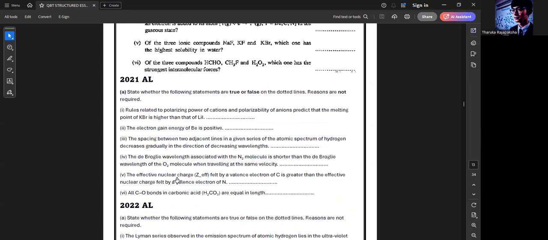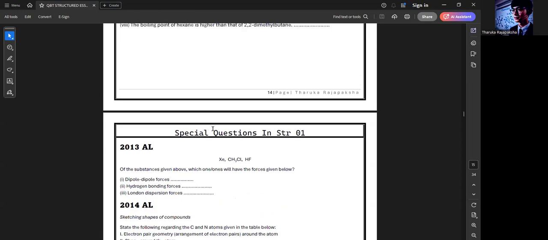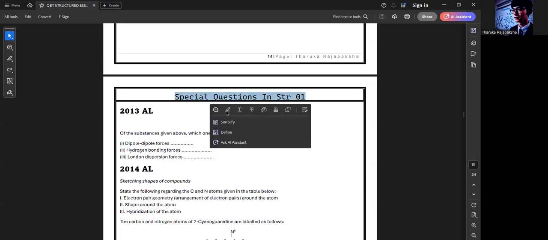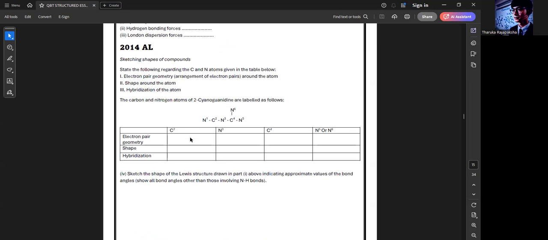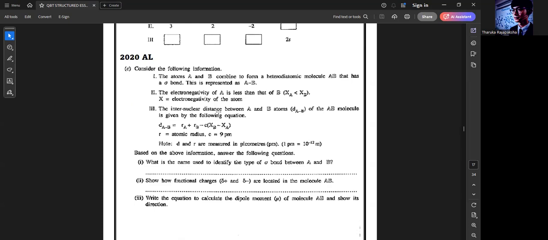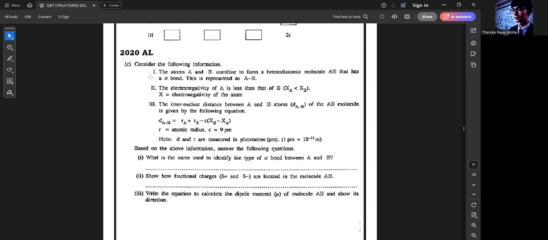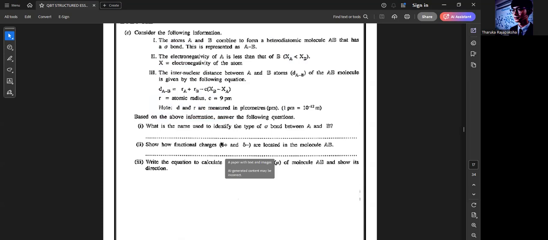Then next, when you talk about all these things, quantum numbers and everything, we have the special questions in structured essay number one. Special questions means something like this. Of the following compounds, which one will have the forces given below? Which one has dipole forces, which one has hydrogen bonding, those kinds of special parts are asked in part C. If you want to be more specific, look at the 2020 paper. You can see this is a completely new question, just a calculation from the ionic character equation.